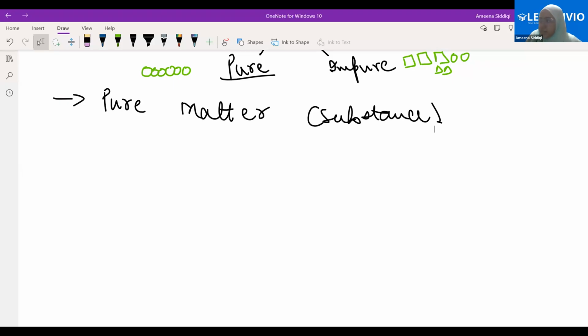Then let's take another example. When we were dealing with the first chapter, we saw different examples of matter around ourselves. We also saw a pen or a pencil, a book, a laptop. All of that is matter. A car, a football, a cricket bat. All of that is matter. Are all of that composed of just one particle?